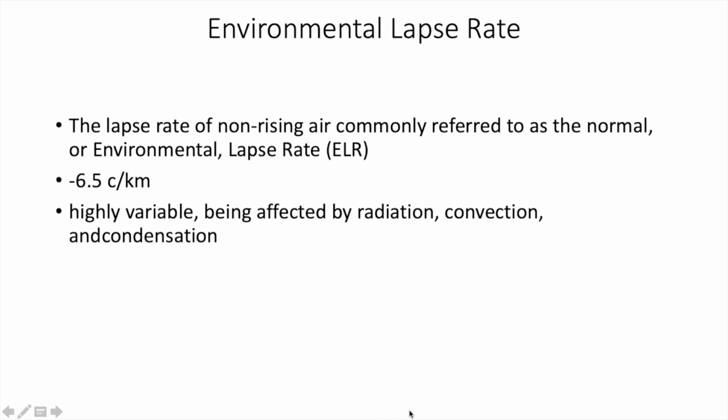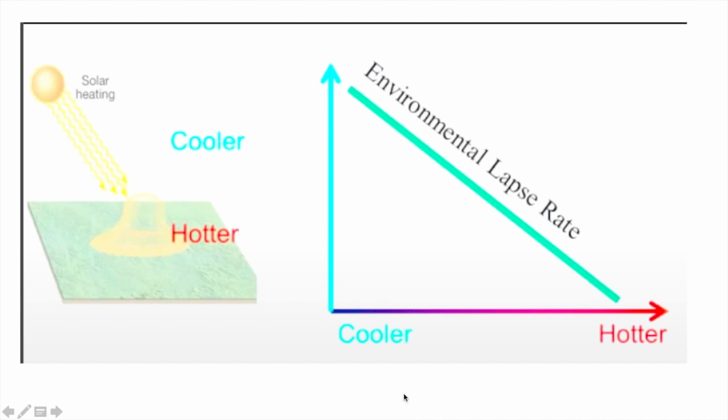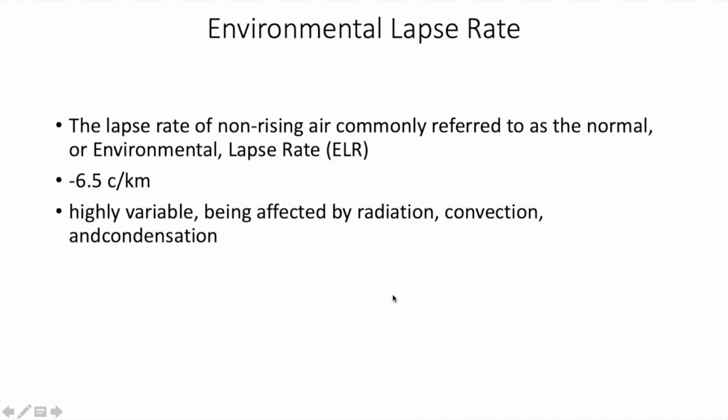That is, if the surface is at 20 degrees Celsius and you move up 1 kilometer, the ambient temperature will become 13.5 degrees Celsius.